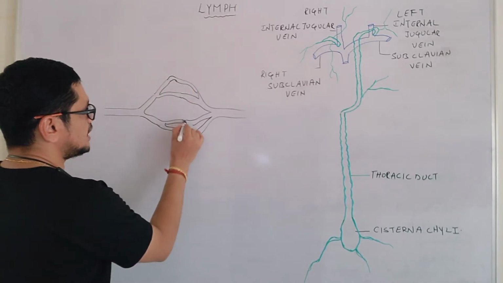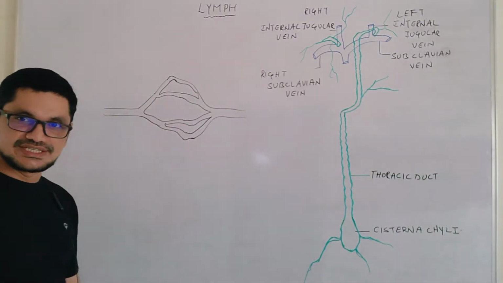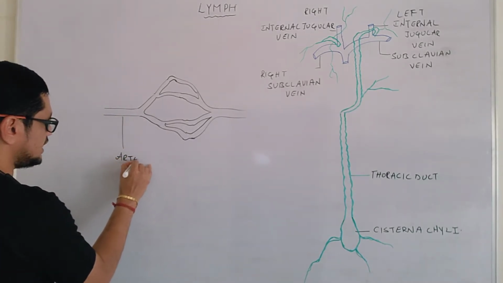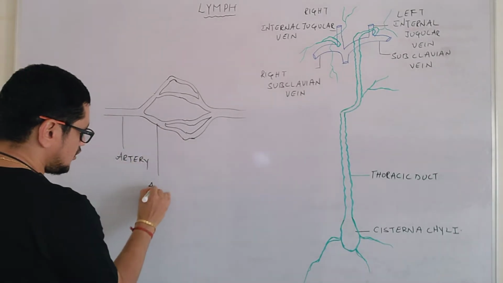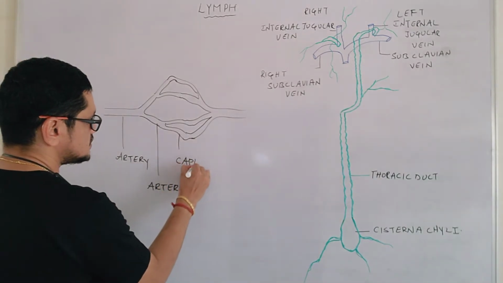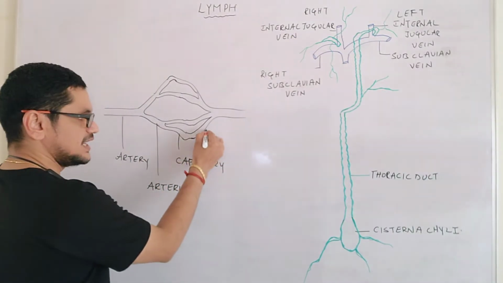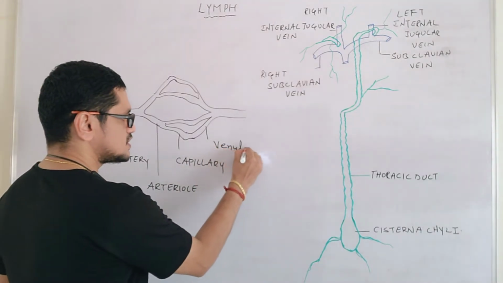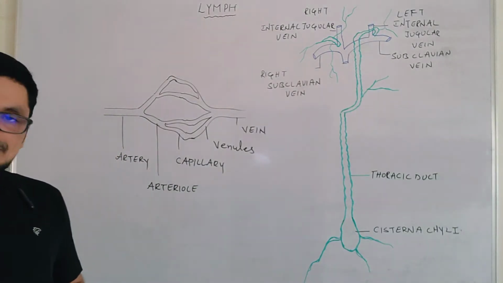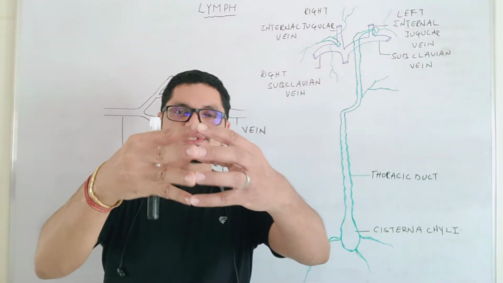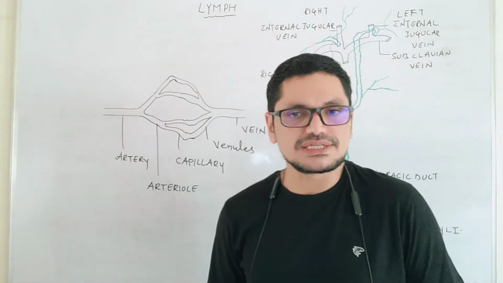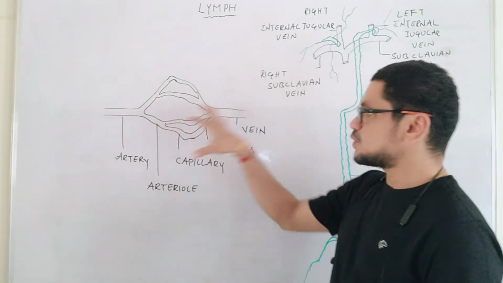Why? Because inside the body closed circulation is there, isn't it? So this is an artery. Let me write here: artery, which divides to form arteriole, and this one as capillary, capillaries plural, and venules combine to form vein. Like that, there is a prescribed closed circulatory system seen in higher developed chordates or vertebrates, or let me be concise, in human beings. This is the course of circulation.